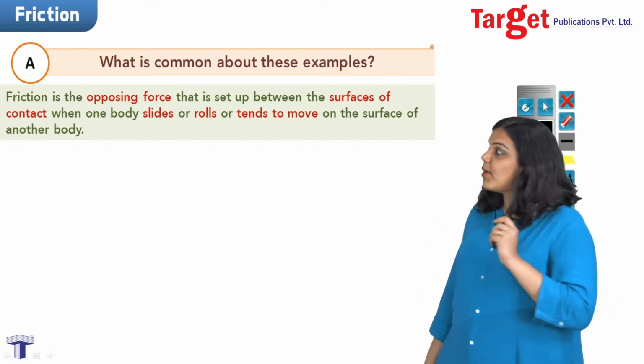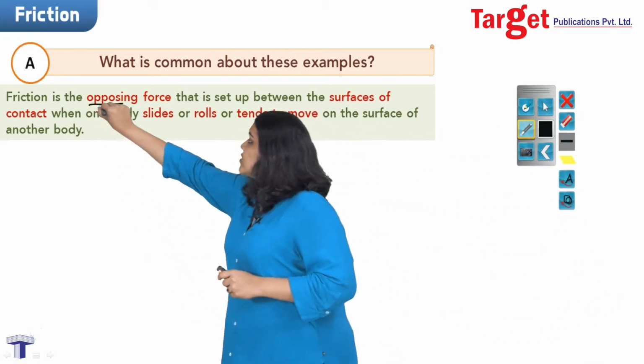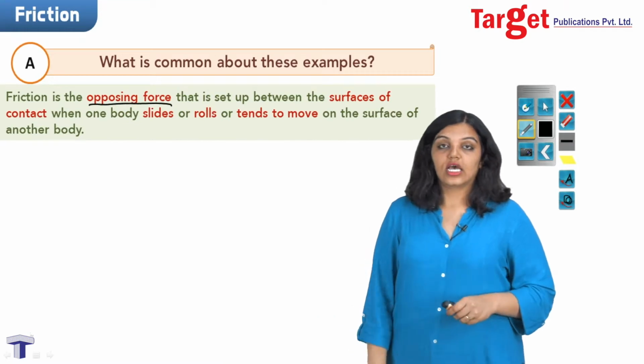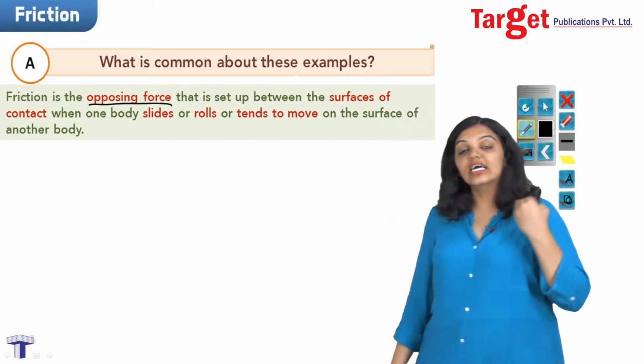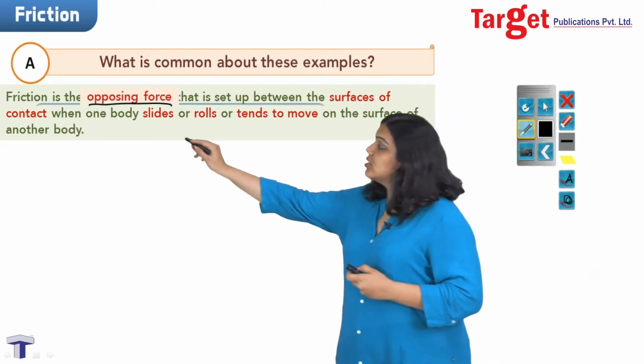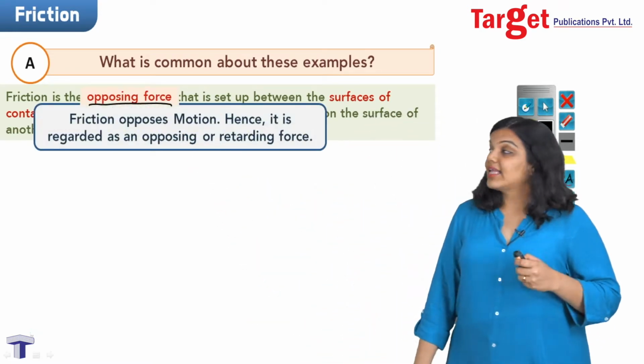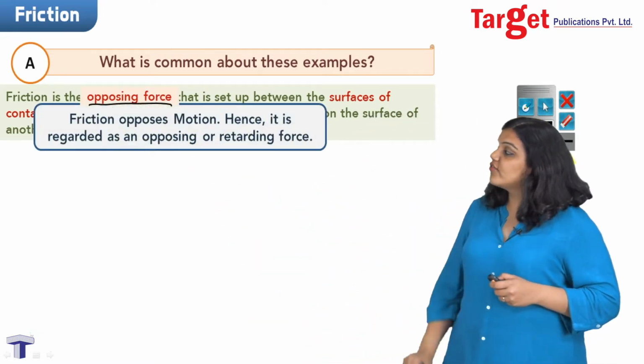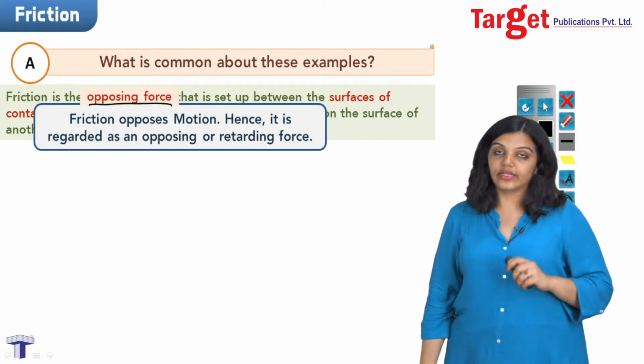The most important part about this definition is that friction is an opposing force. Opposing means that it is moving against something. And what exactly is it opposing? Well, friction opposes motion. And that means, therefore, I can call friction an opposing or a retarding force.